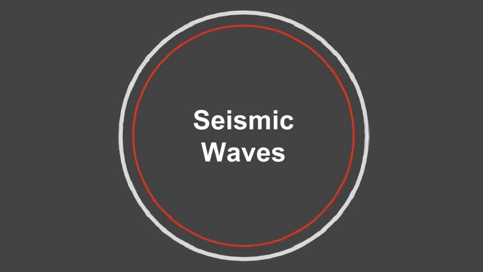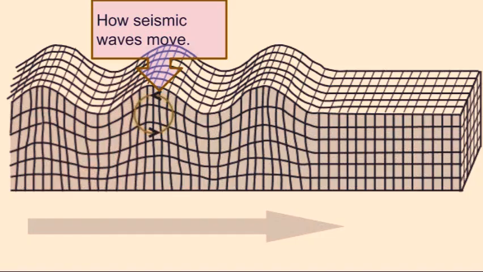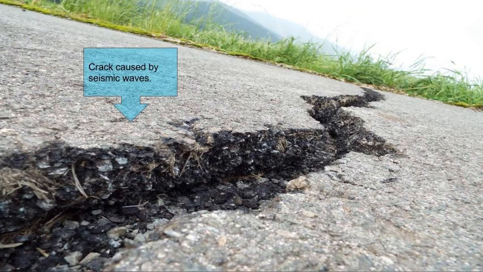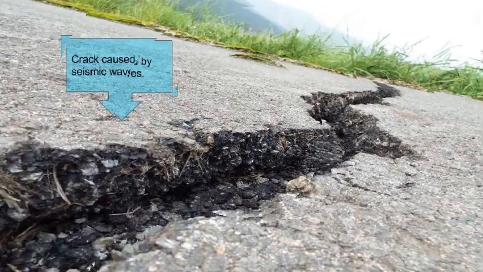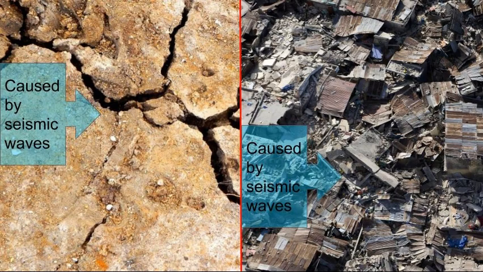Seismic waves. Seismic waves are pretty much waves, but on land. They are also the most dangerous parts of earthquakes because they are what shake the ground. Sometimes the seismic waves split the ground. Seismic waves even move the whole terrain. They can make buildings break and trees tip over. They are very dangerous and very powerful.